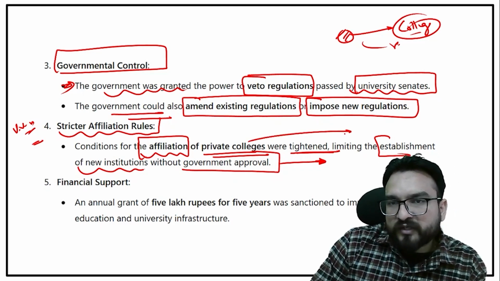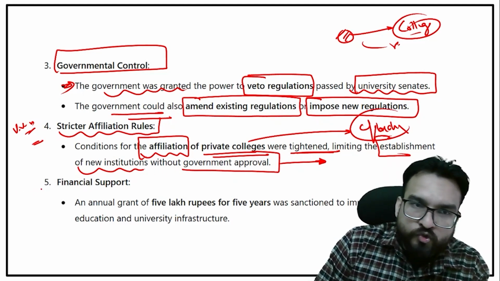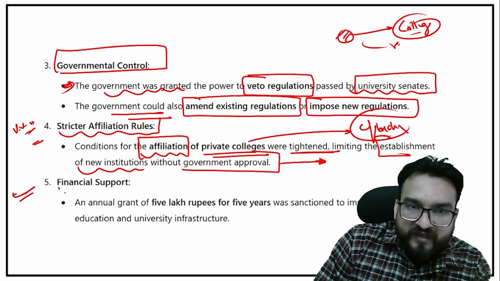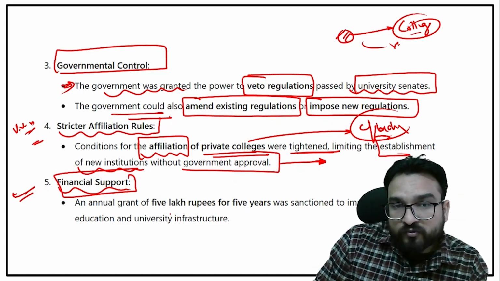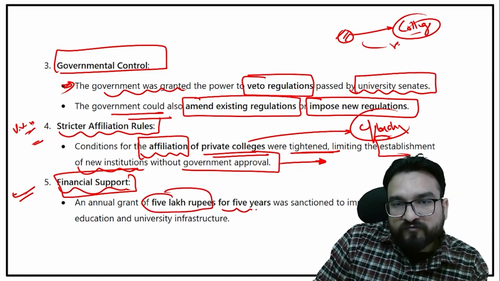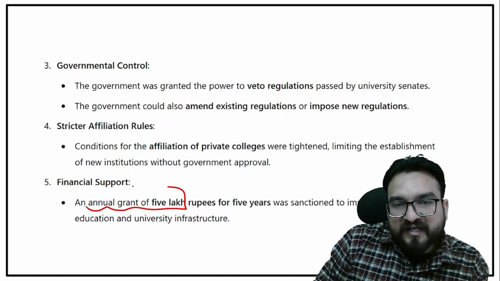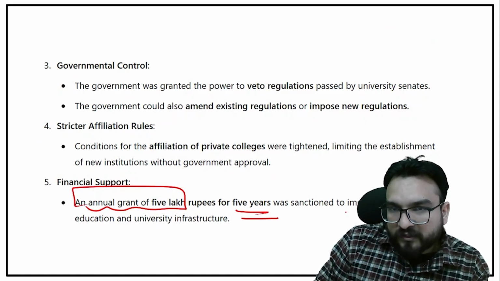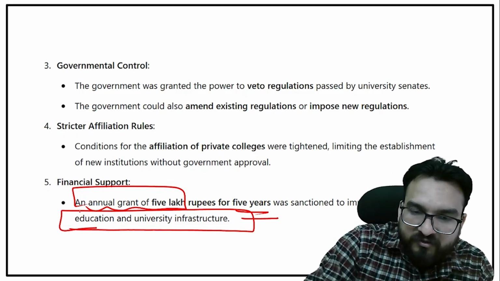You can say this point was for quality purposes. Also, the financial support was increased from 1 lakh in 1813 to 5 lakhs, an annual grant of 5 lakhs for 5 years, to improve higher education and universities. Now, I hope things are getting clear.